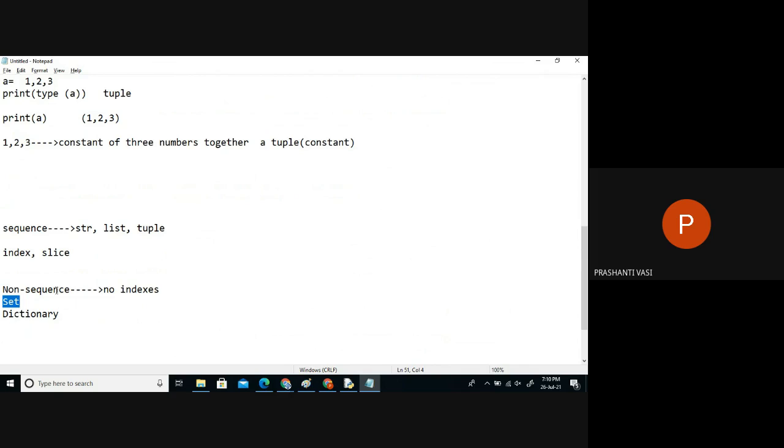So the reason is no indexes. Basically, here also it's a collection of data only, so there's no difference except the symbol we are using. Here also we can wrap multiple data in curly braces, but the main thing is that the set will not accept duplicates. Whenever I try to add 2 again, a second time, it will not accept, so that addition fails.